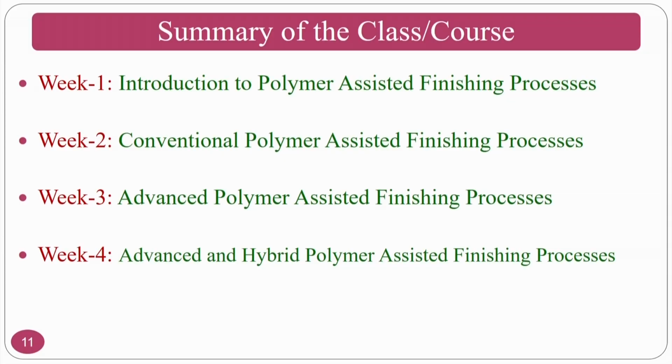Then we will move on to advanced polymer assisted finishing processes such as the abrasive flow finishing process and its medium, mostly because the medium has a lot of polymers in it. So we will see what polymers are used in this case and how this polymer rheological medium helps, and we will also see the elasto abrasive finishing process, and how the medium in the conventional abrasive flow finishing process is different from the elasto abrasive squeeze finishing process. Then we move on to some advancements like the drill bit guided abrasive finishing process, magneto abrasive finishing process, centrifugal force assisted abrasive finishing process, and so on.